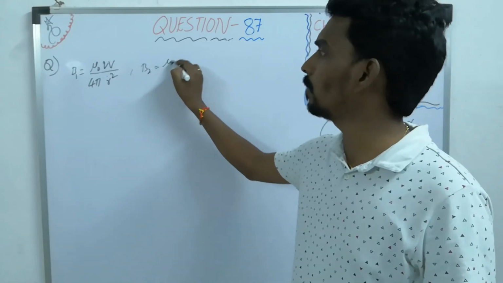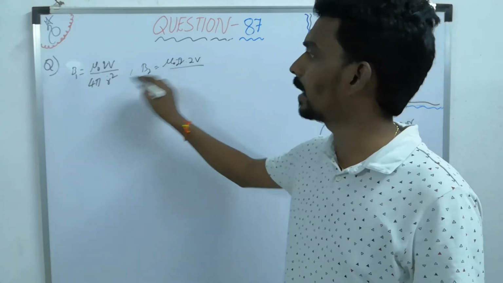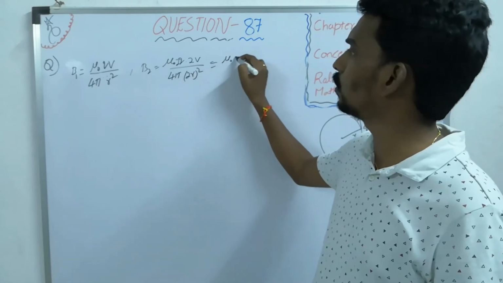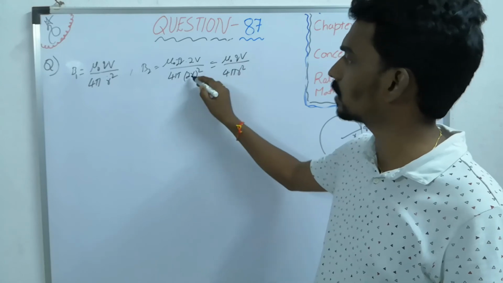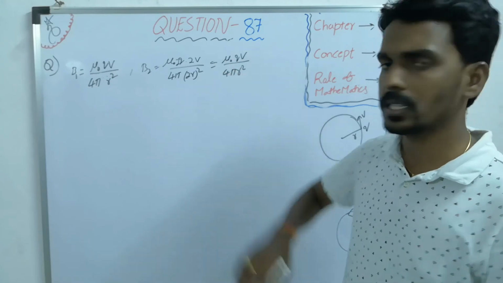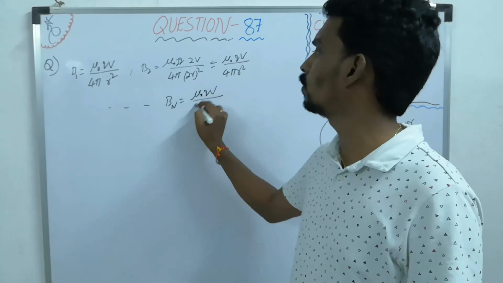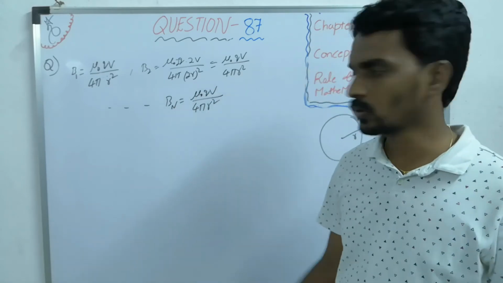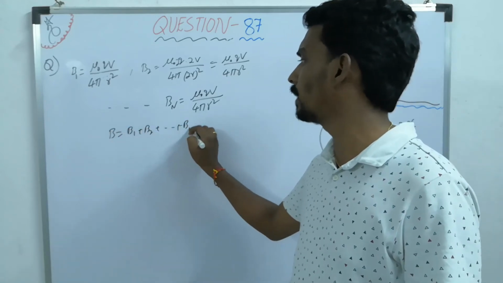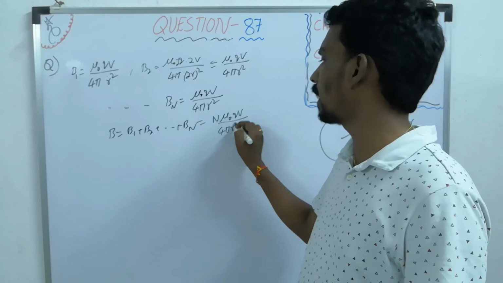Now B2 will become mu naught into q, v is to v, by 4 pi, r is to r whole square. Again it will become mu naught qv by 4 pi r square, because 2 square cancels. Similarly, in the next case 3 square will get cancelled, so that the nth field also will become the same, mu naught qv by 4 pi r square. So the total field will become B1 plus B2 plus so on Bn, that is n times mu naught qv by 4 pi r square.